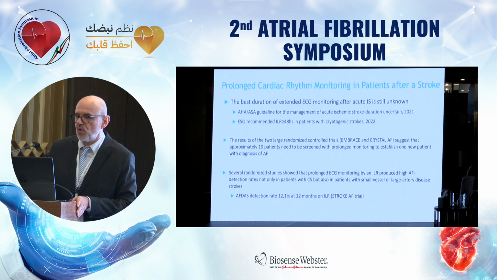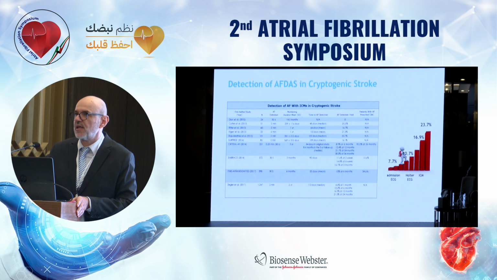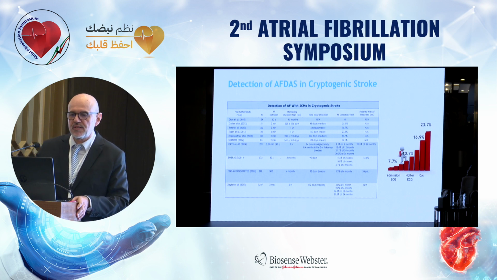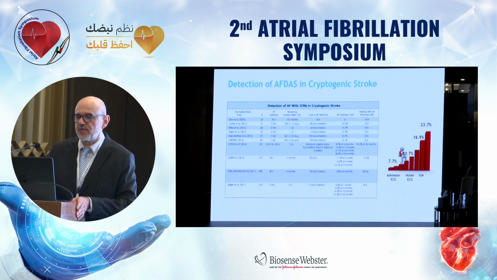For example, in the STROKE-AF trial, the detection rate of atrial fibrillation after the stroke was 12% after 12 months of prolonged cardiac monitoring. On this slide, you can see results of several studies with rate of detection of AF with implantable cardiac monitoring in patients with cryptogenic stroke.